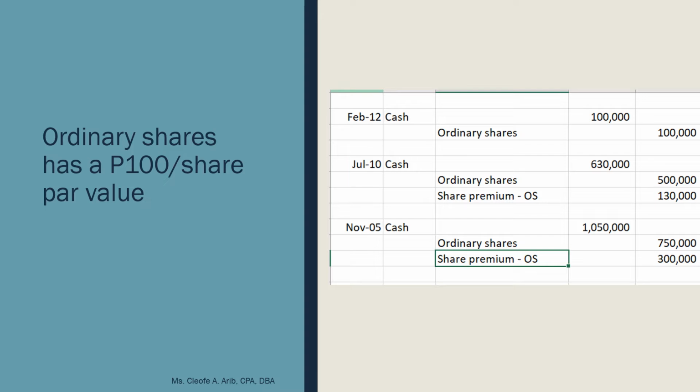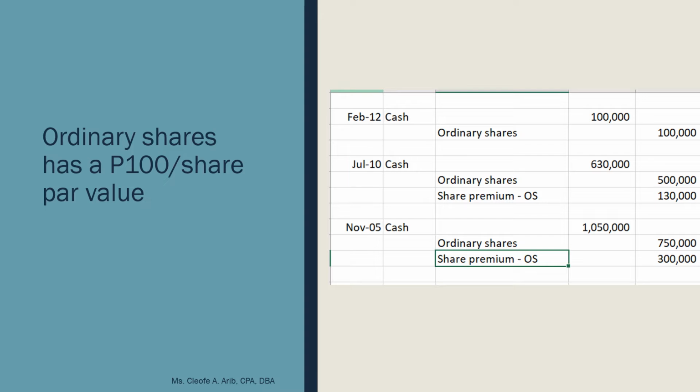It will go to your share premium OS. So that's how you prepare entries if the shares you sold have a par value. Any excess goes to share premium.